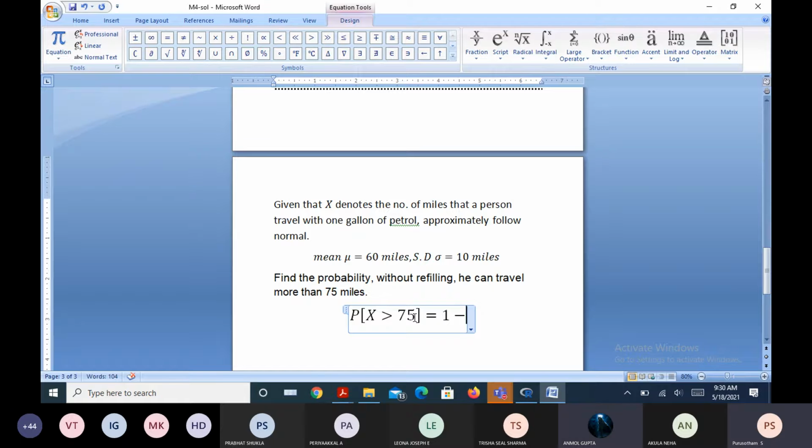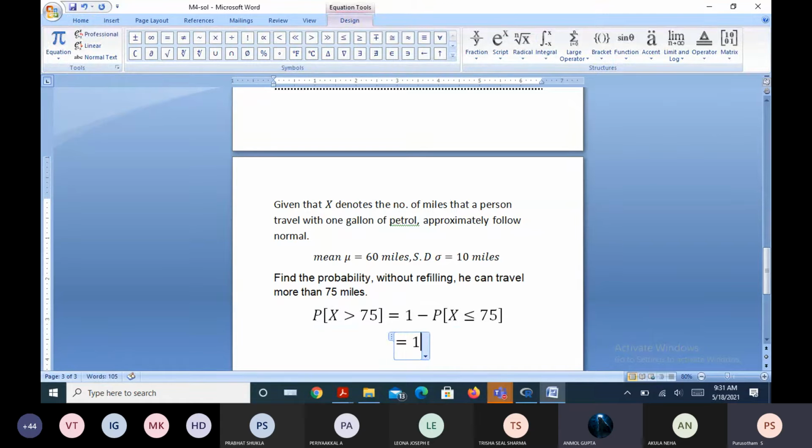As the total area under the curve is 1 square unit, this can be rewritten as probability of X greater than 75 is equal to 1 minus probability of capital X less than or equal to 75, right? Yes, sir.